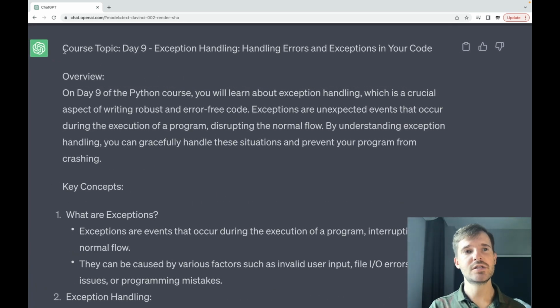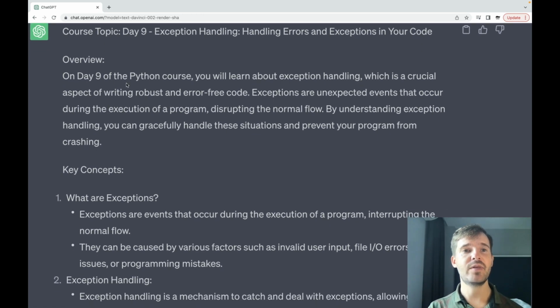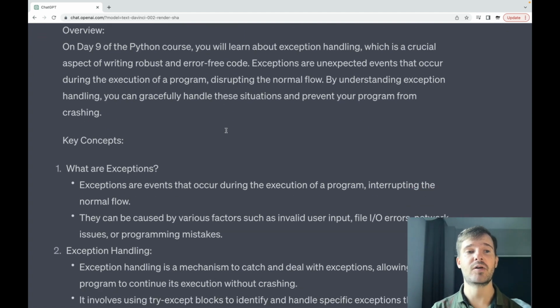Okay, course topic, day number 9, exception handling, errors and exceptions in your code. Overview. On day number 9 of the Python course, you will learn about exception handling, which is a crucial aspect of writing robust and error-free code. That's right. Exceptions are unexpected events that occur during the execution of a program, disrupting the normal flow. Right. By understanding exception handling, you can gracefully handle these situations and prevent your program from crashing.